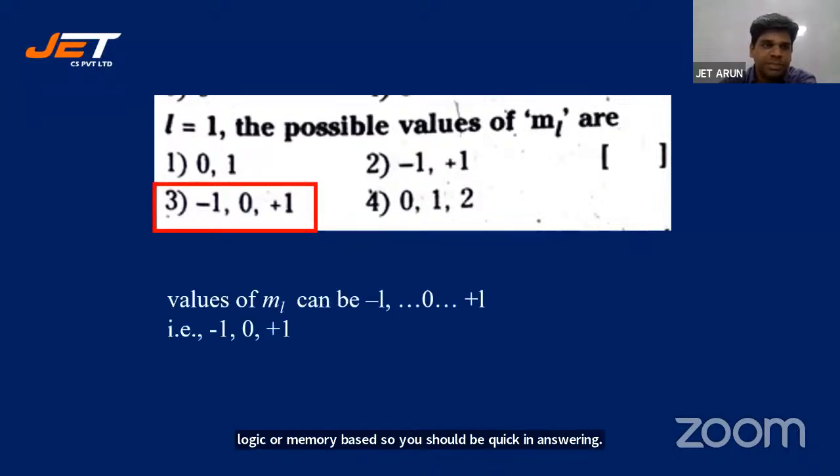Let's look at the next one, students. All right, here. Values of ml go from minus L to plus L. So L is equal to 1 here. Sorry, ml is equal to minus 1, 0, and plus 1. They range from minus L to plus L. All right, let's go for the next one.